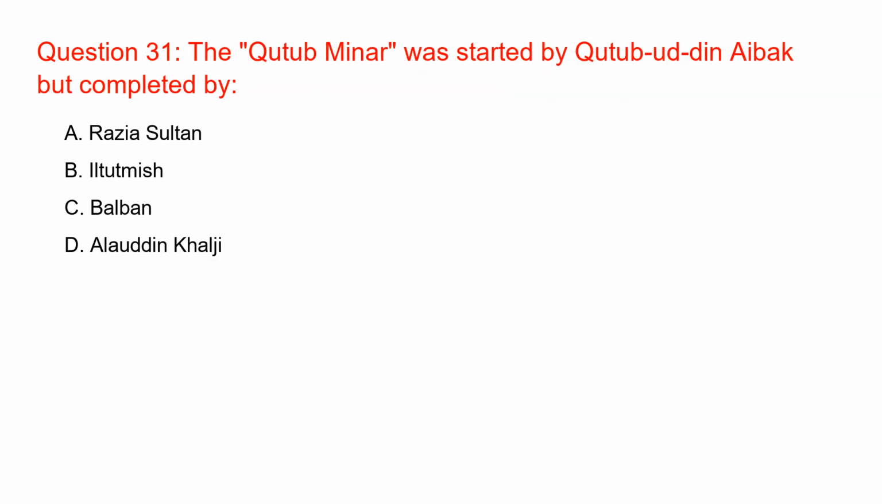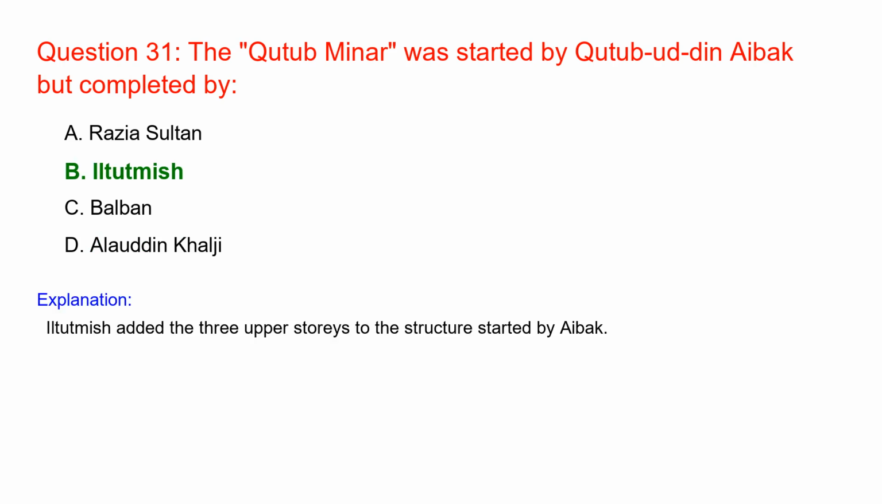The Qutub Minar was started by Qutubuddin Aibak but completed by Iltutmish. Iltutmish added the 3 upper stories to the structure started by Aibak.